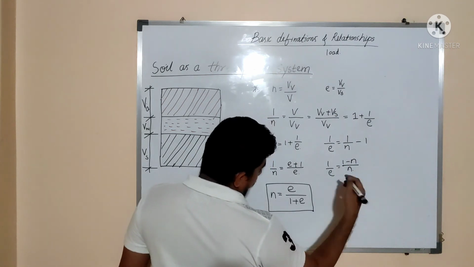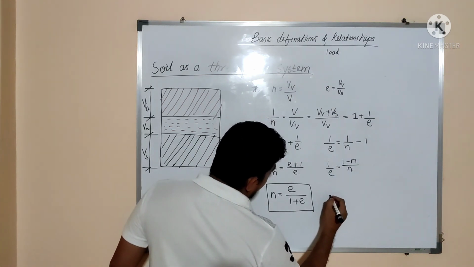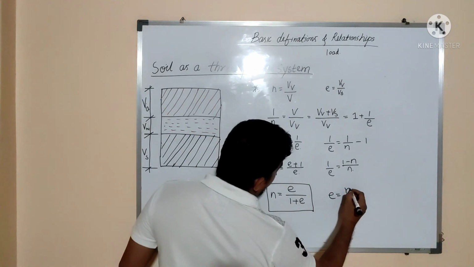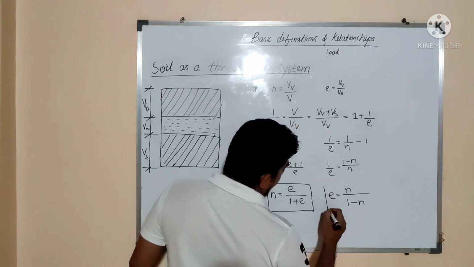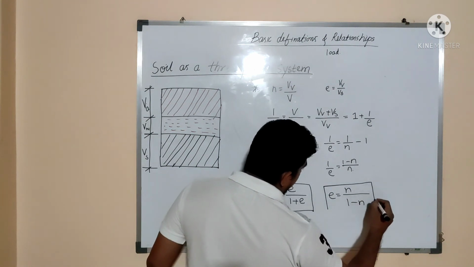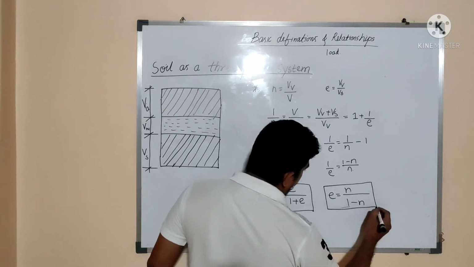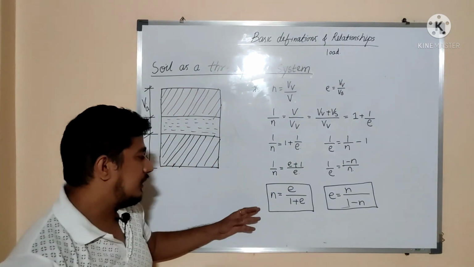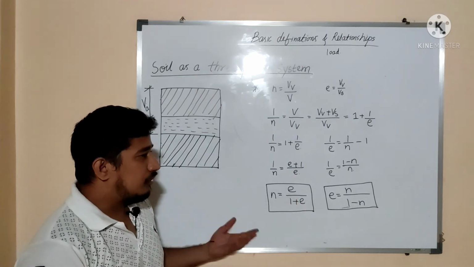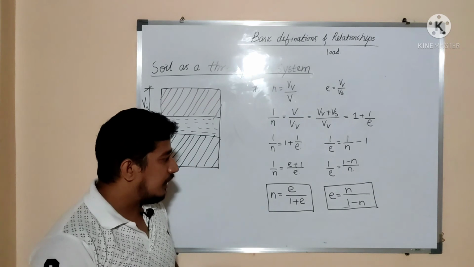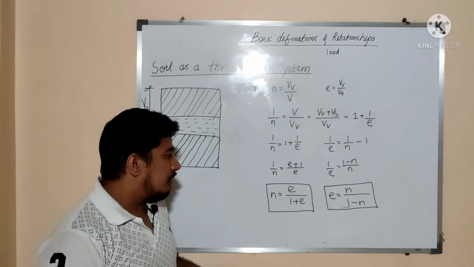That's why the inverse of it will be e is equal to n upon 1 minus n. So this is the certain relation between void ratio and porosity. If you are given the porosity, you can find out void ratio, and if you are given void ratio, then you can find out whatever the porosity is.